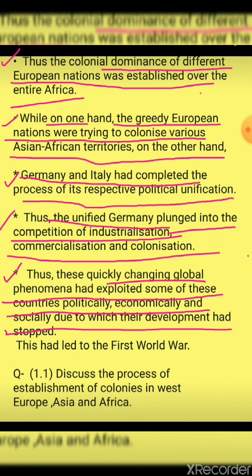That led to development being stopped, and because of that, the First World War. The reason for the First World War was which country? That is Germany, that led to the First World War.